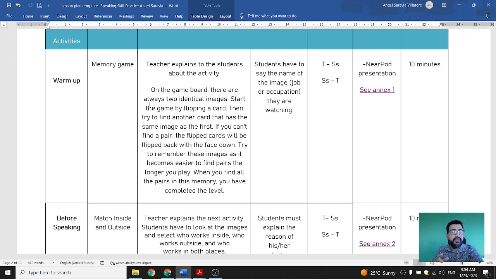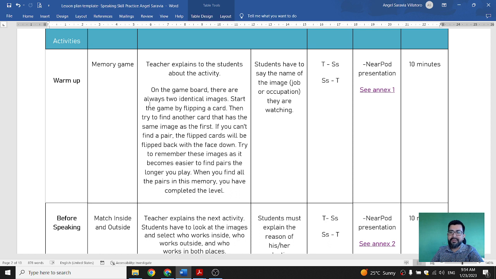If you can't find a pair, the flipped cards will be flipped back face down. Try to remember these images, as it becomes easier to find pairs the longer you play. When you find all pairs in this memory game, you have completed the level. So it's a really good activity.